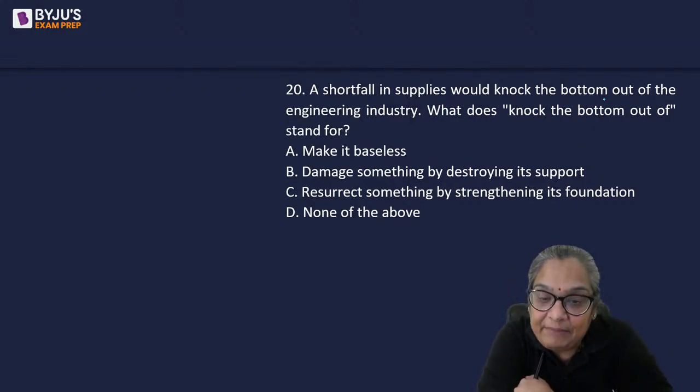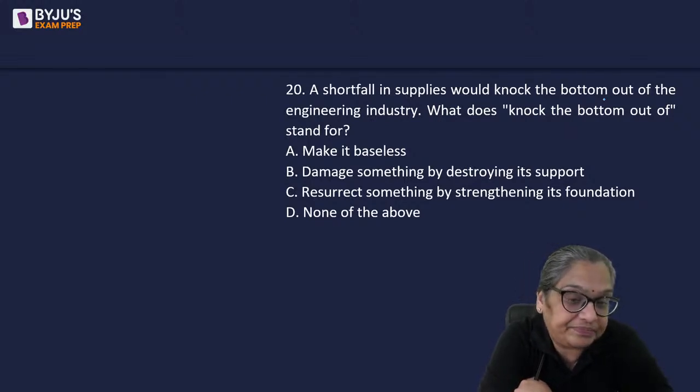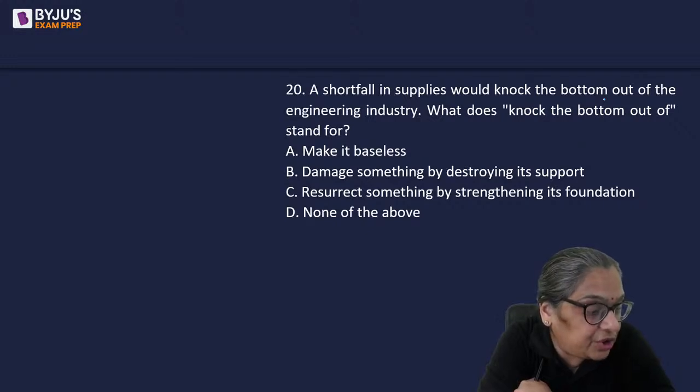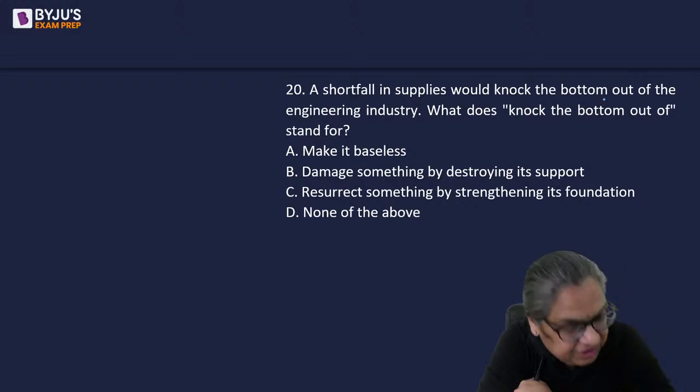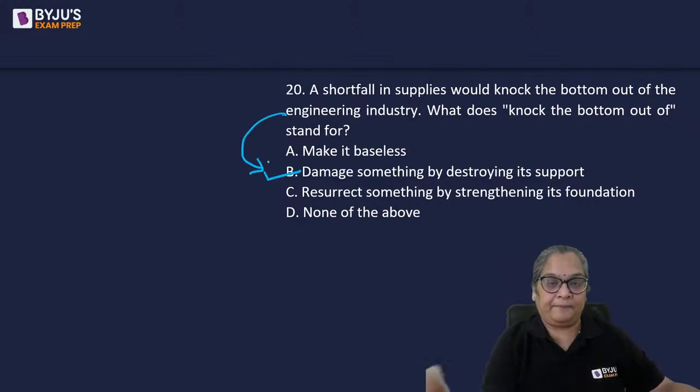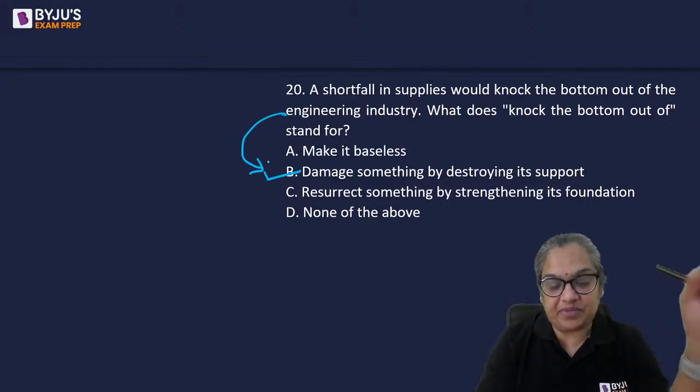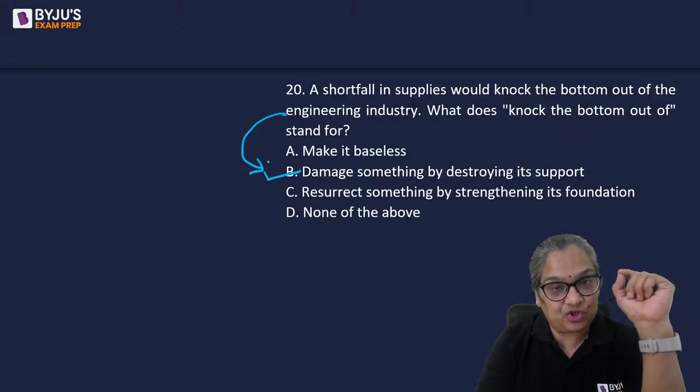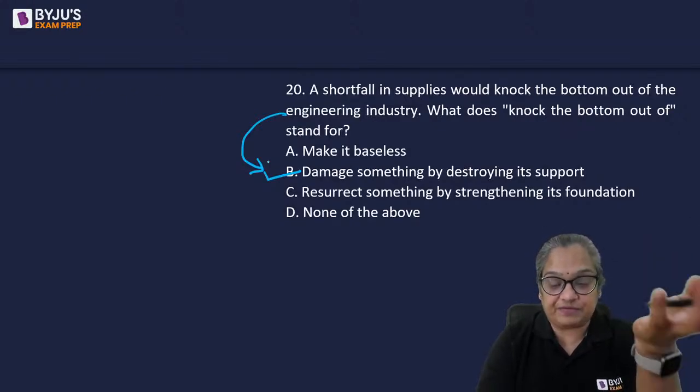Damage something, make it baseless, damage something by destroying its support, resurrect something by strengthening its foundation, or none of the above. That is the exact answer that you need to remember: damage something by destroying its source of support.